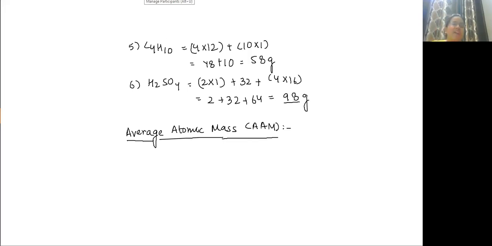Now next is average atomic mass. Okay, average atomic mass. If I say chlorine, chlorine has two isotopes, 35 and 37.